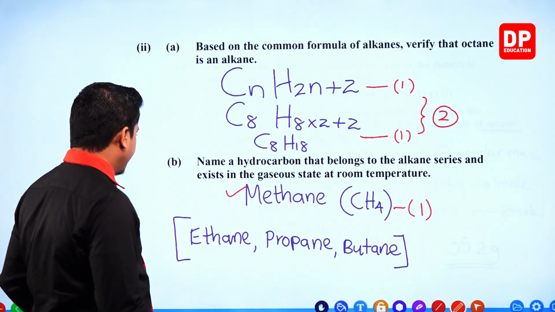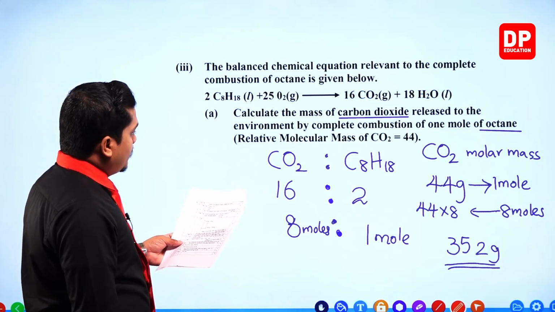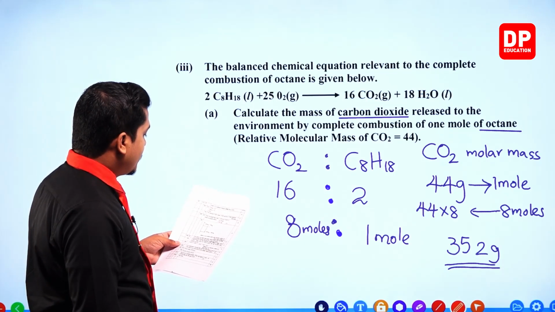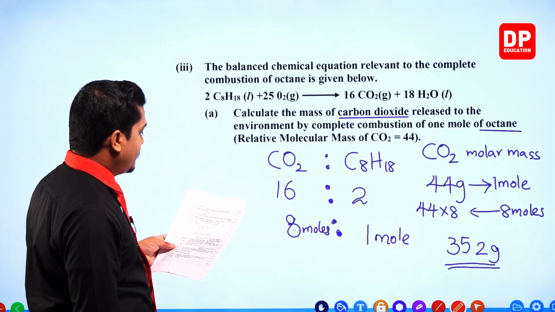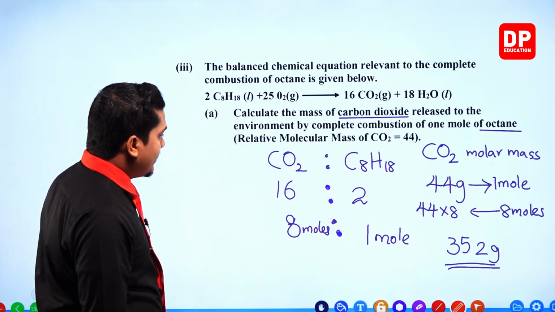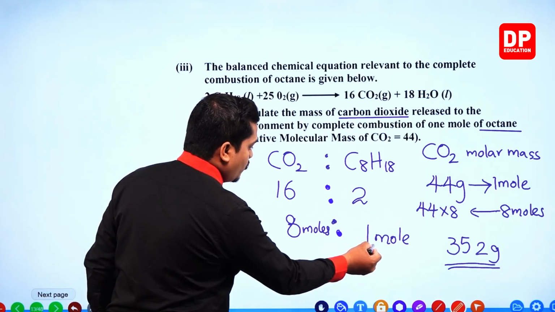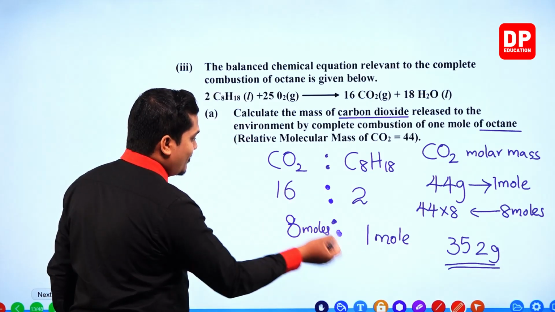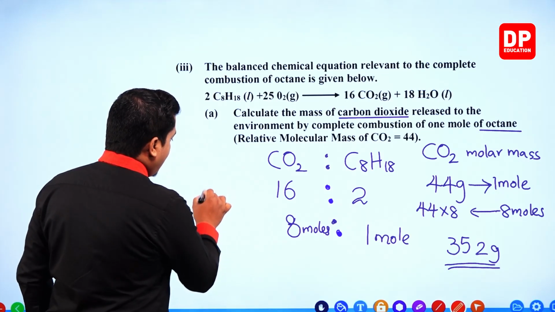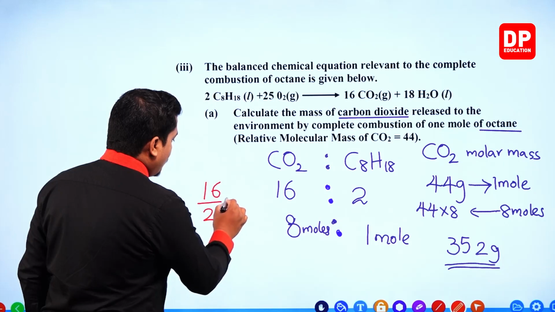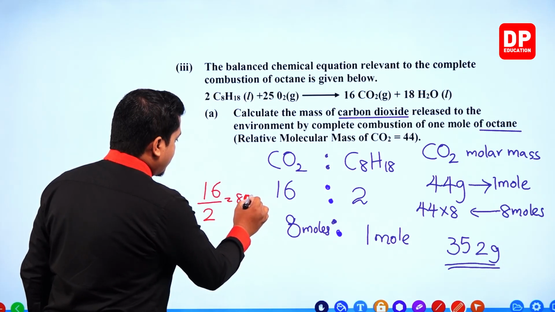Next one. So here 2 marks are given, my dear children. 2 marks are given for writing down, for 1 mole, 8 moles, or for writing down directly 16/2 equals 8 moles, that is also correct.